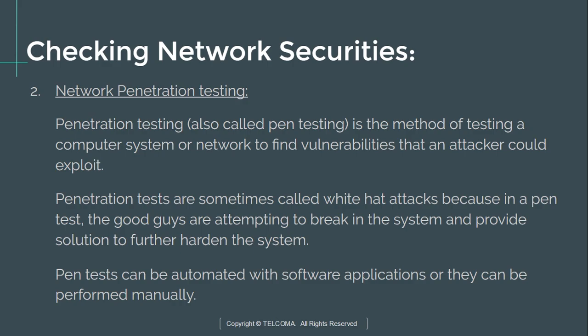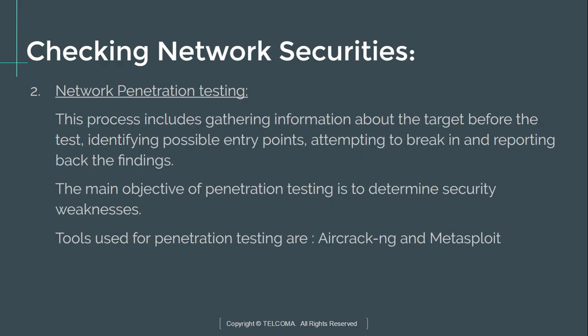A pen test can be automated with a software application, or it can be performed manually by white hat attackers. In this process, the white hat attackers gather information about the target before attacking it, identify the possible entry points or weak points where the system can be threatened, attempt to break in, and report the findings or flaws back to the organization, and also provide the solution to harden the system. The main objective of penetration testing is to determine security weaknesses. The tools used for penetration testing are Aircrack-ng and Metasploit.